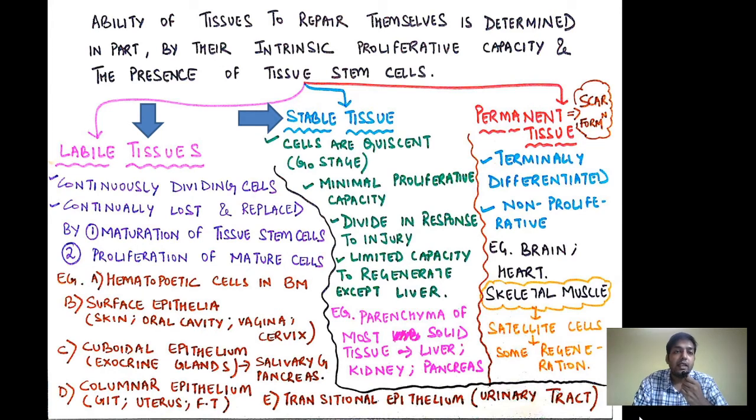The third important example is the permanent tissue. They do not have any capacity for regeneration. They are terminally differentiated cells. They are non-proliferative, and the most important examples are the brain, heart, and skeletal muscle. All these three organs, if they are damaged, do not regenerate. Here there is an interesting fact. The skeletal muscles contain satellite cells which have some amount of regeneration capacity. But you have to understand that the permanent tissues cannot have regeneration. So, the healing process in permanent tissues takes place by scar formation.